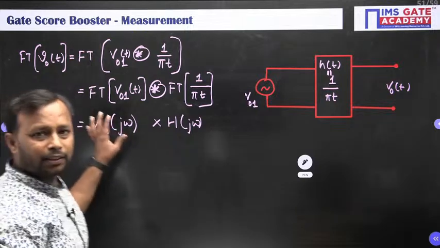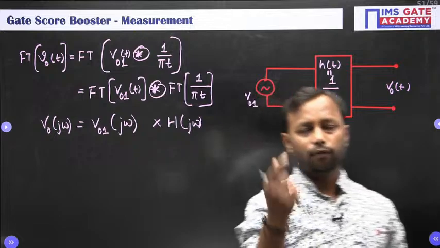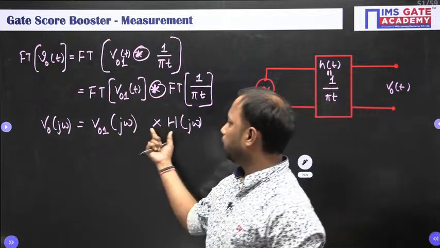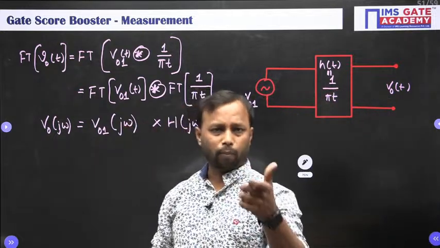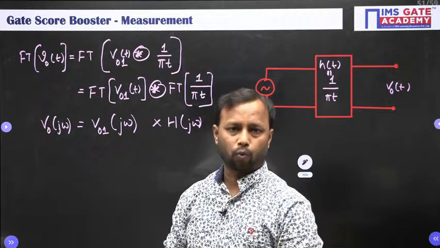So I hope this is clear to you. Addition or convolution in the time domain is equal to multiplication in the frequency domain, where omega is a frequency.